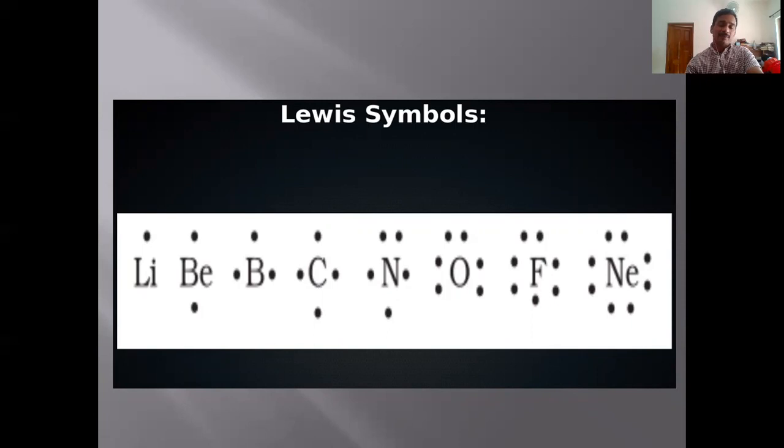Those 6 electrons are shown here, present around oxygen in its outermost shell. Nitrogen, what is the configuration? 1s2, 2s2, 2p3. So 2 plus 3, 5 electrons. So it is the Lewis symbol.